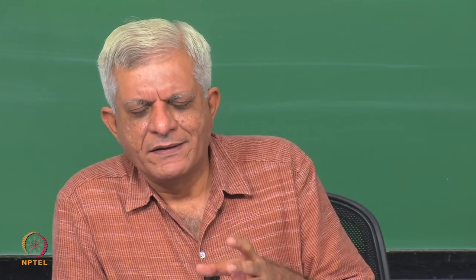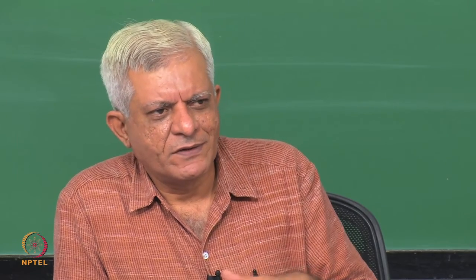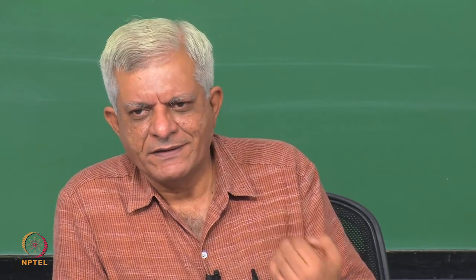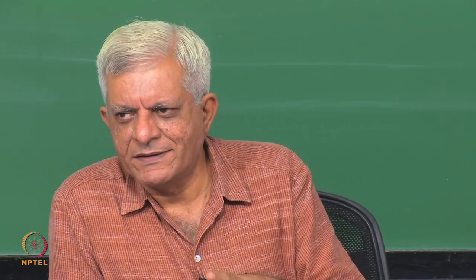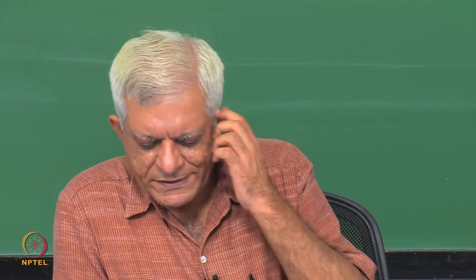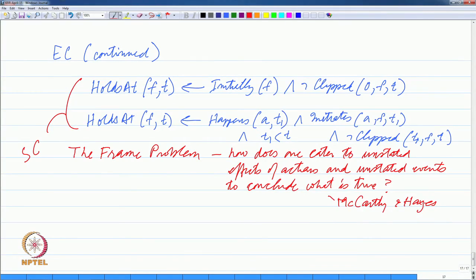So, you can see that this is very similar to the problem of default reasoning, in a sense that when we said that Tweety is a bird, how can you infer that Tweety flies essentially? Because you don't know everything about Tweety. Tweety could be a penguin, Tweety could be dead, Tweety could be in a cage, but it is reasonable to make inferences. So, you can see the connection that we are making here, that one of the approaches to solving the frame problem was through posing solutions through circumscription essentially, and that is what we are trying to study here essentially. So, we will look at a particular example